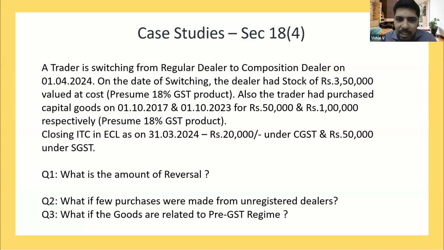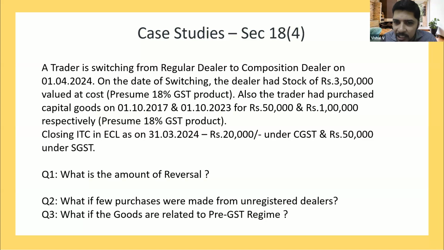So if you have goods of the same product purchased from both unregistered and registered dealers, and that product is available in stock in hand as on 1/4/2024, which is the date of shifting from regular to composition, then the FIFO method has to be applied. So we are clear with this question number 2 also. Question number 1 I have already answered.